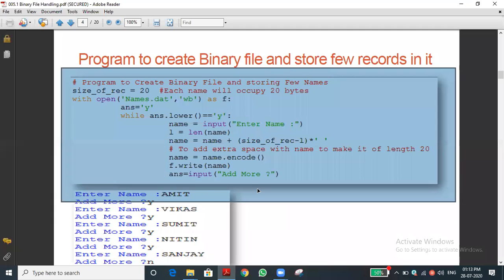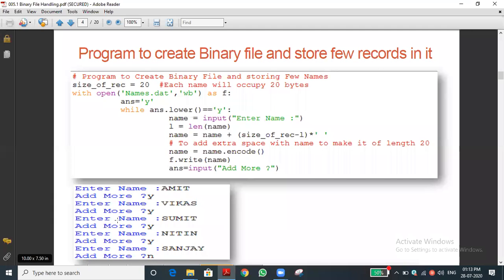Okay, let me go to the next one. Yes, please, Gautam. F dot write of name means what, sir? We are writing the data into the file using the normal write function. What is name? It is the encoded name we stored. Actually, it contains Amit plus 16 characters. Sir, will 16 spaces be printed in the output? Yes, 16 spaces will be stored also.